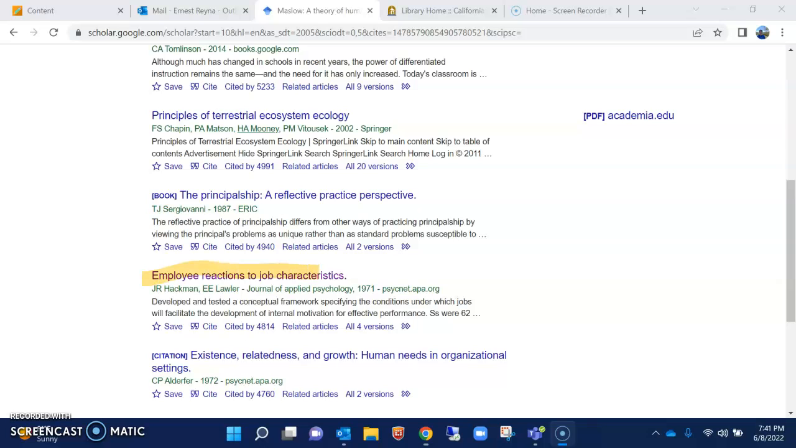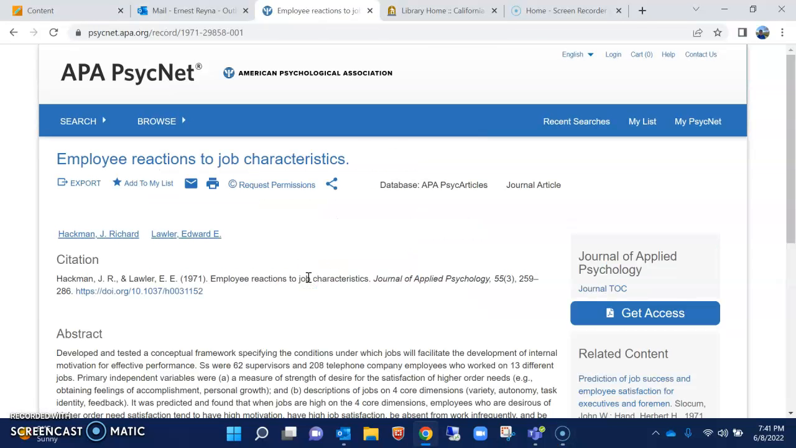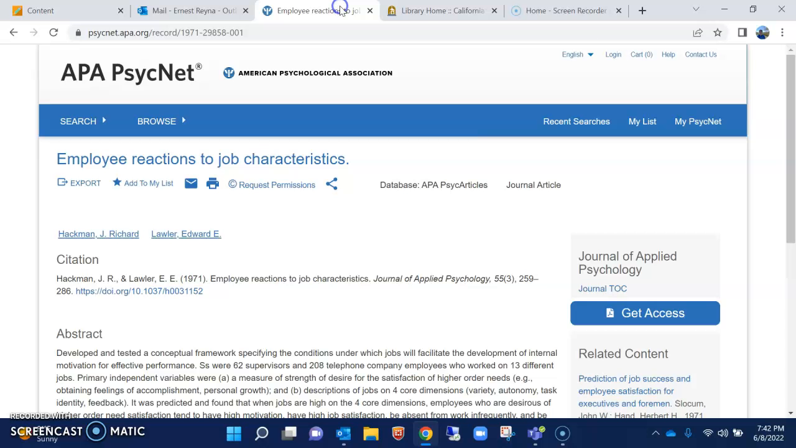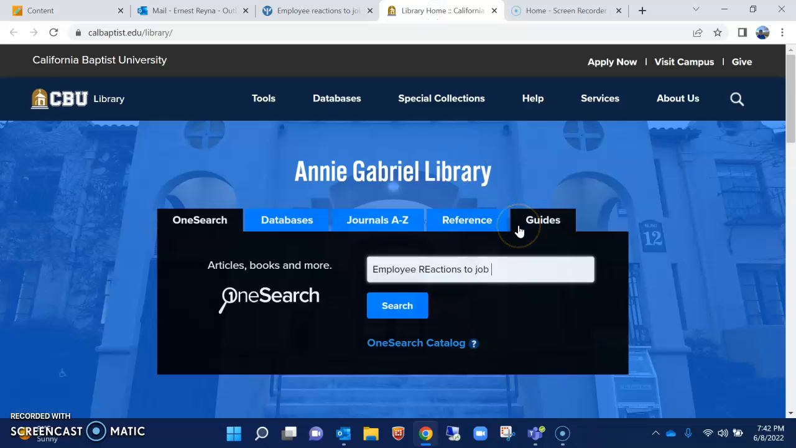Now that I found this one, I'm going to click on it and see what it says. I can see here that it's APA PsychNet, so it's something that you have to have an account for, log into, and pay, so I don't want to do that. I know that the name of the article is Employee Reactions to Job Characteristics. So then I'm going to jump over to the library at CBU. I'll take that information and enter it here, Employee Reactions to Job Characteristics.